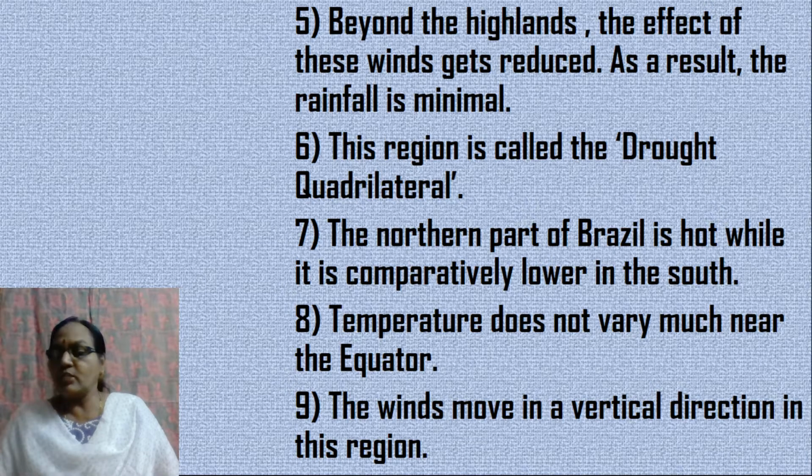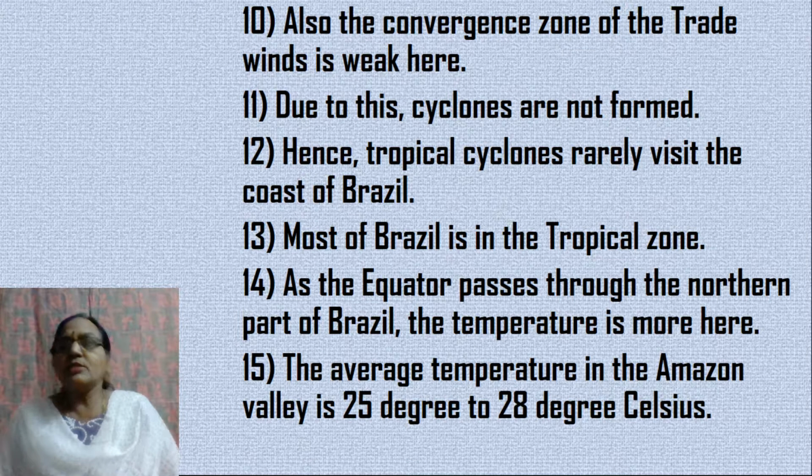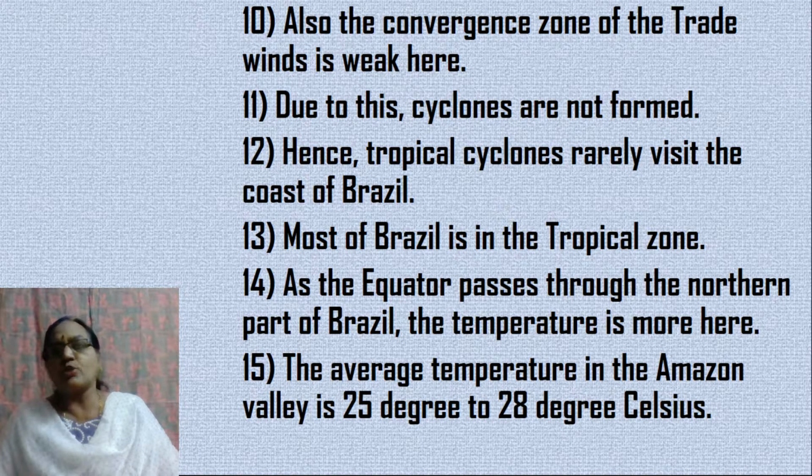And in the equatorial region you will find the winds move in a vertical direction. And this is also the reason why a low pressure area is developed in the equatorial region, because of high temperature. And also you find the convergence zone of the trade winds is weak here.